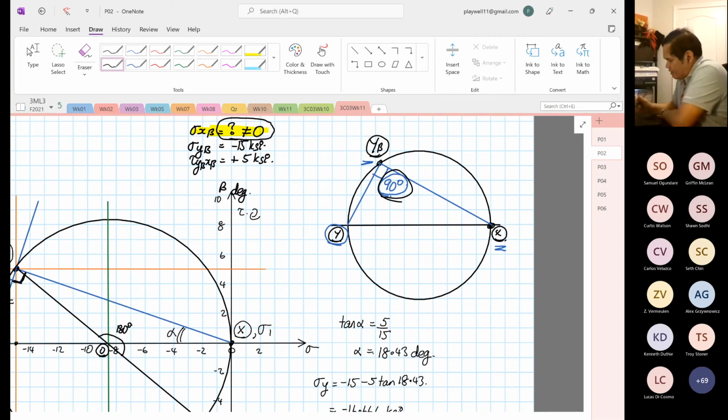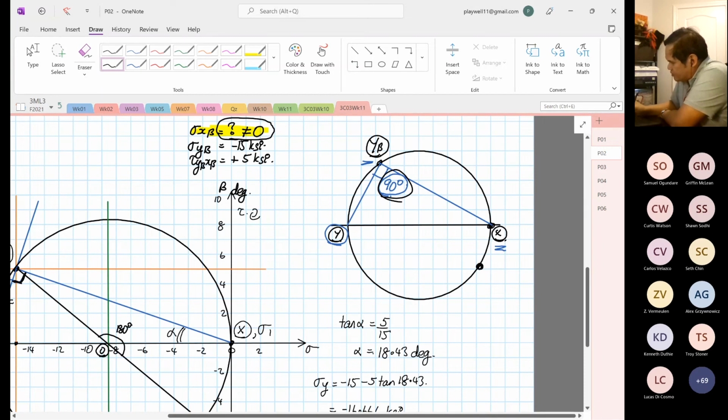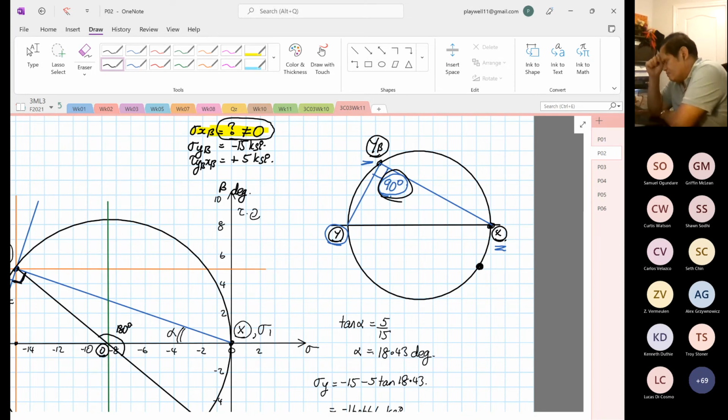So if I pick another point, let's say I pick another point down here, it's the rules of the circle, right? So the 16 KSI is like our hypotenuse on the triangle. What's a hypotenuse? It's the longest edge on a triangle. Okay, yes, it's the longer edge.